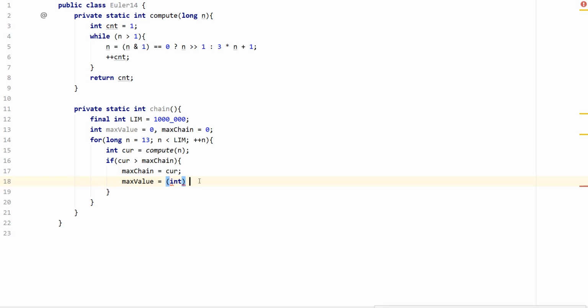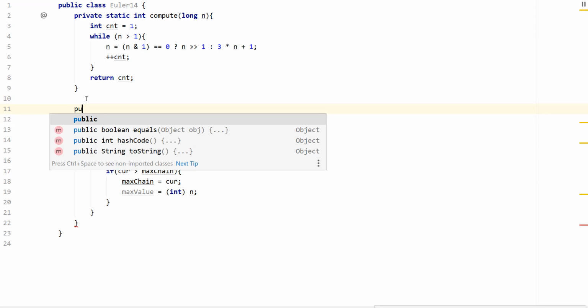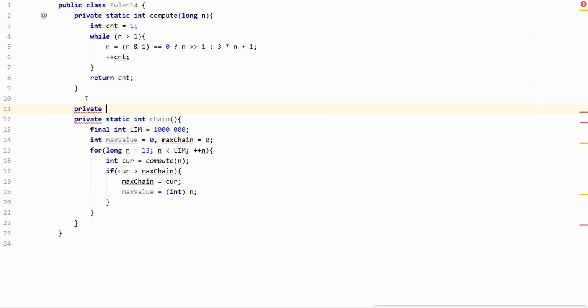Since I'm going to be using this cast a lot, I'm going to go ahead and create another private method. I'll call it c for cast.